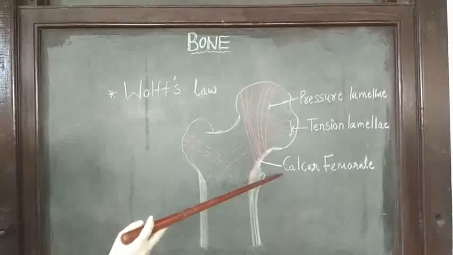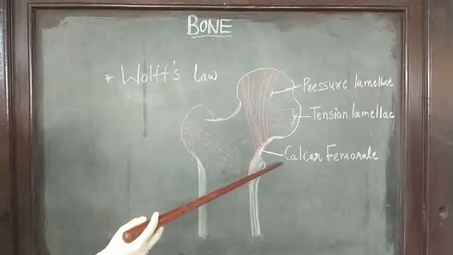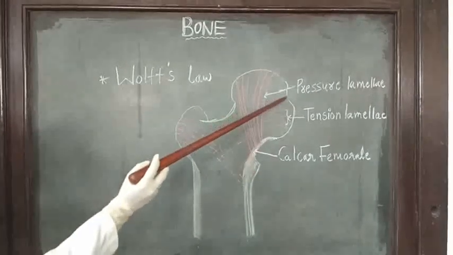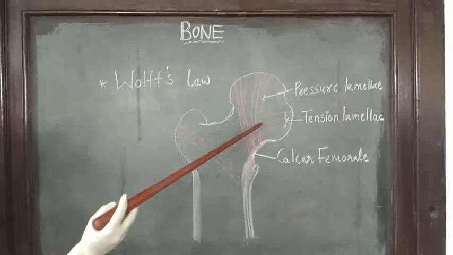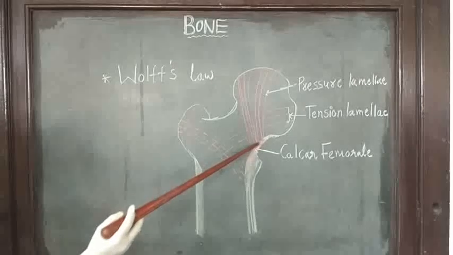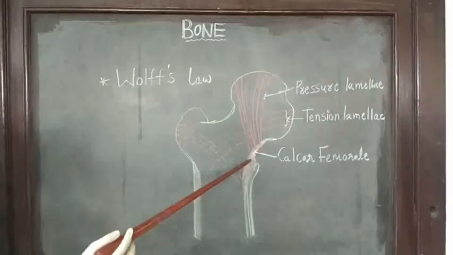This calcar femorale can be asked as an objective question, like, what is calcar femorale? Compact arrangement of pressure lamellae to form bony buttress to provide additional support to the neck of femur.